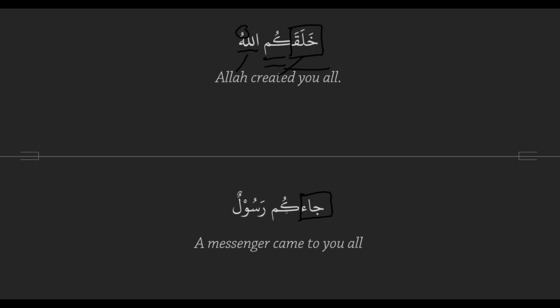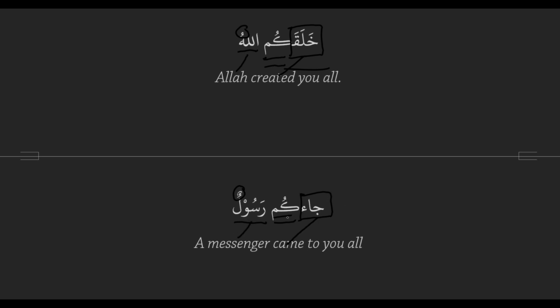Right, so kum is our receiver. And then what are we going to do with the last word? Rasulun? Un is a doer label, so rasulun is going to be doer. And then how do we translate? Doer, action, receiver. So we're going to translate this as? A messenger came.